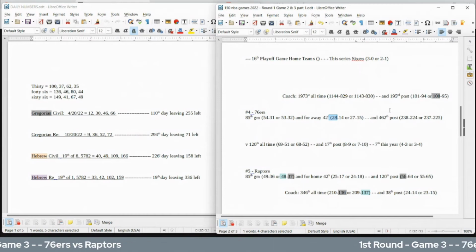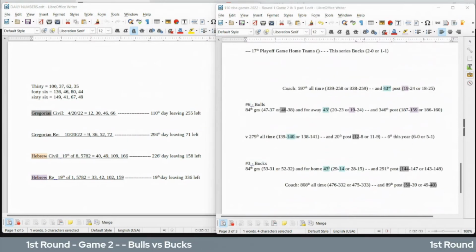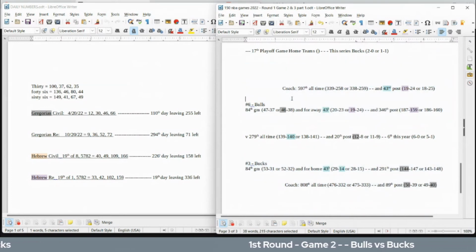And I think that's it for right now. Let's keep it moving. Bulls and Bucks. I'll show you both sides here, starting with the home team, and then we'll go over the road team.